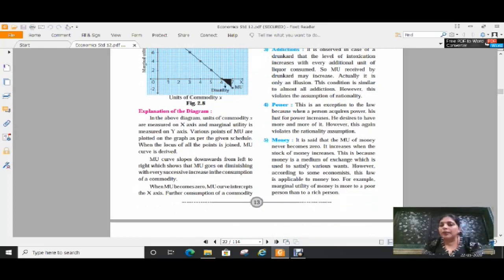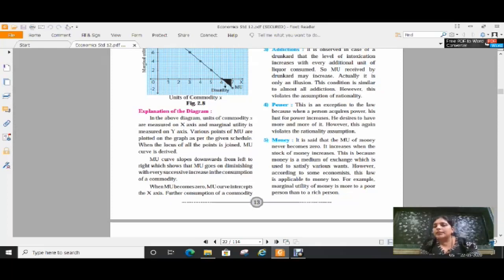The last one is money. It is said that MU of money never becomes zero. All of us know this very clearly, that MU of money never becomes zero because every additional unit of money gives pleasure to any person. Therefore, MU of money is more to a poor person than to a rich person.